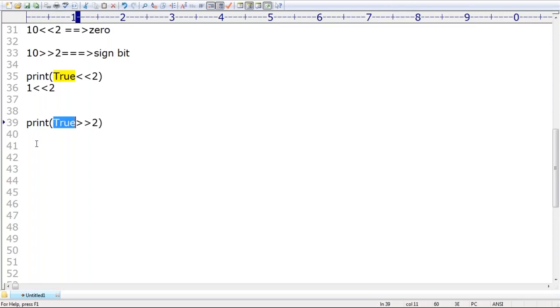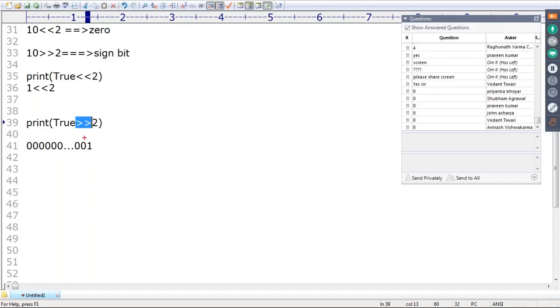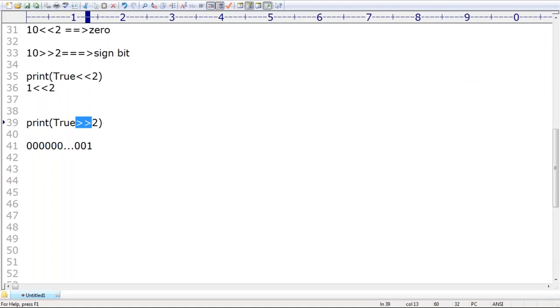Because 1 means 0, 0, 0, 0, 0, 0, 1. Sir, now I want to move to the right hand side. If I move to the right hand side, then automatically what will happen, sir? This 0 will be gone, this 1 will be gone. Here it is a positive number, right? That's why zeros will be added. All zeros only. What about its value, sir? 0 by default we are going to get. Everyone can understand?